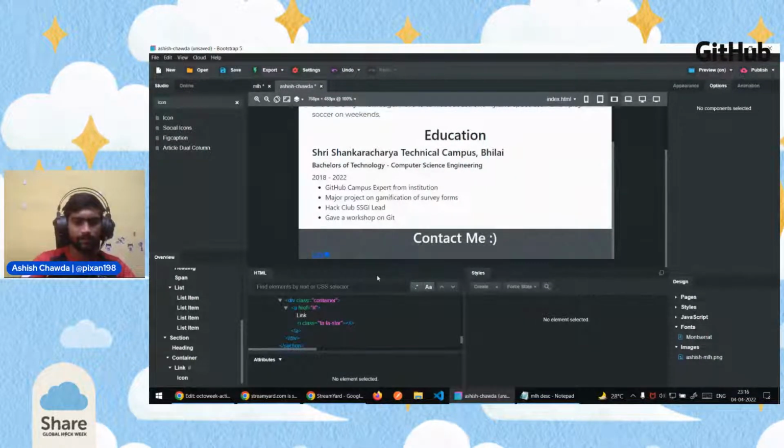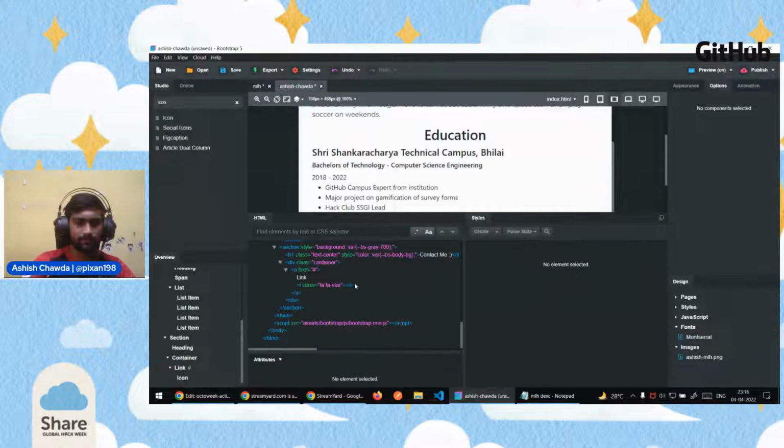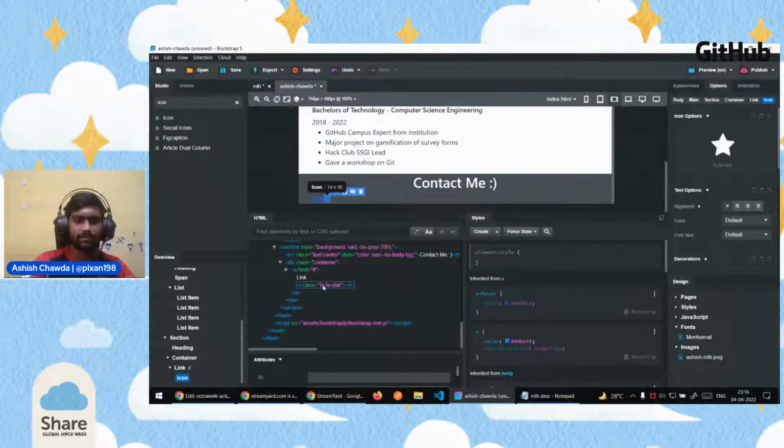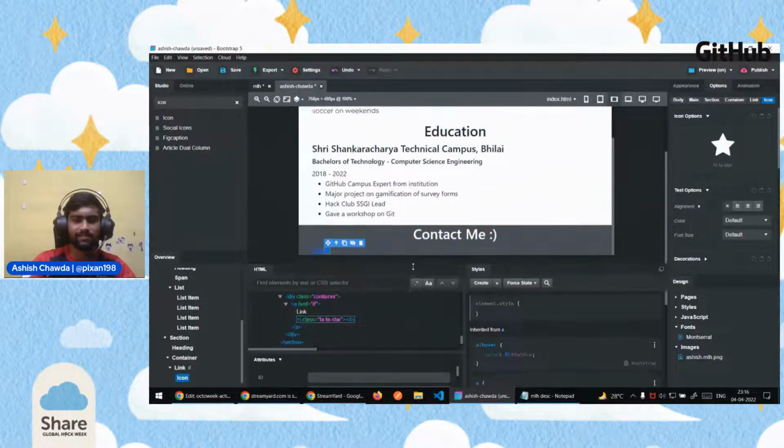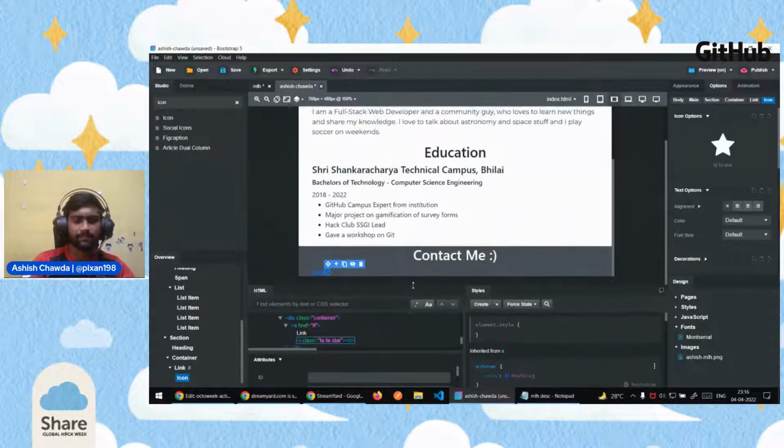Yeah. So in the code section, if you are able to see, this is the particular tag which the icon is being dropped as. We are inside the anchor tag, which is the link, and inside that this is the I tag. This particular tag is treated as text only. So if we want to change the size of the icon, we just change the font size, and it will work fine after that.